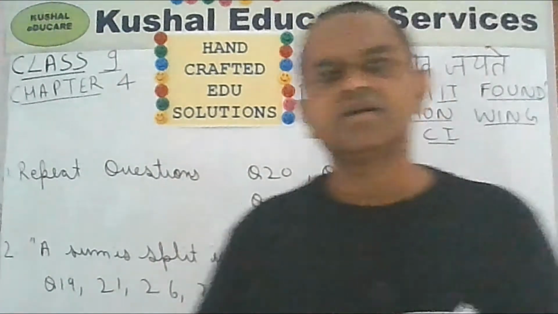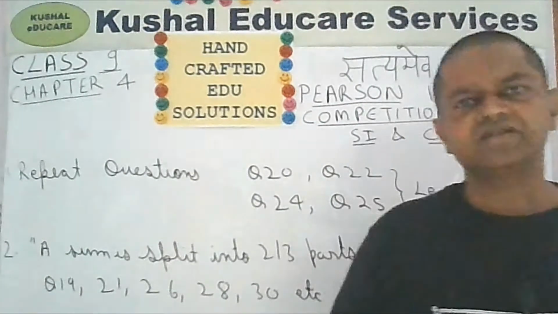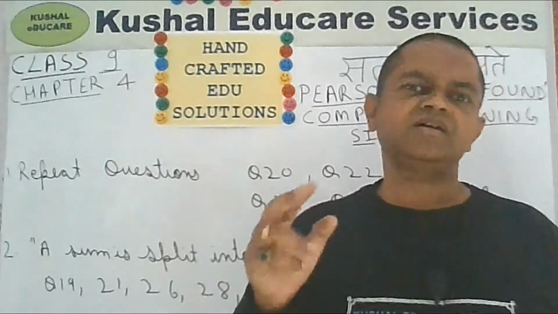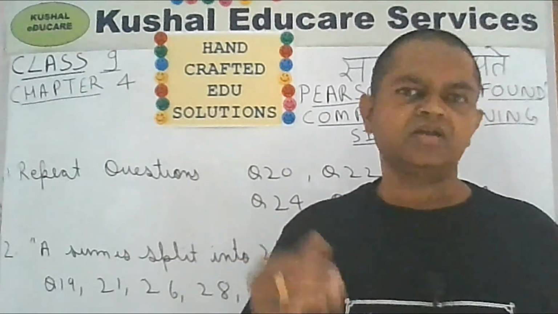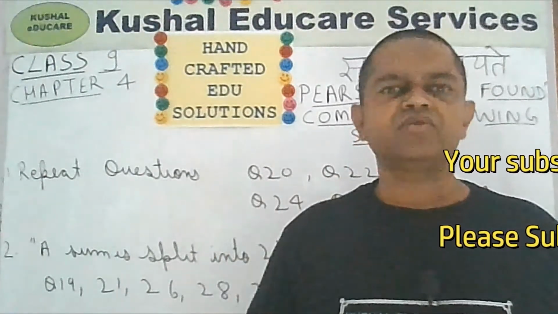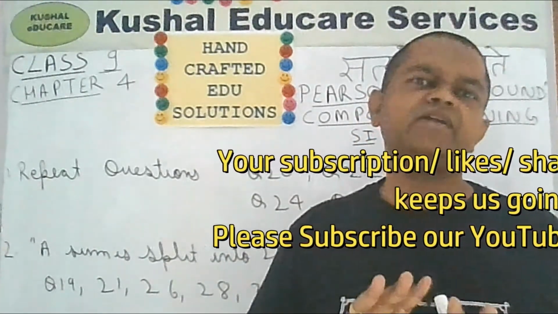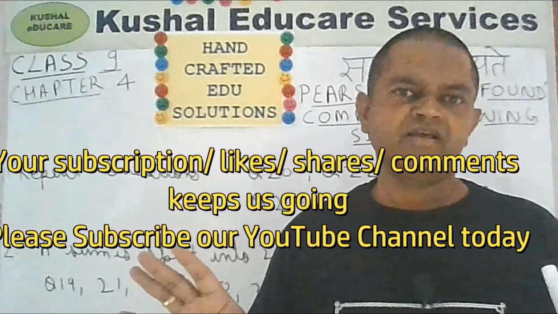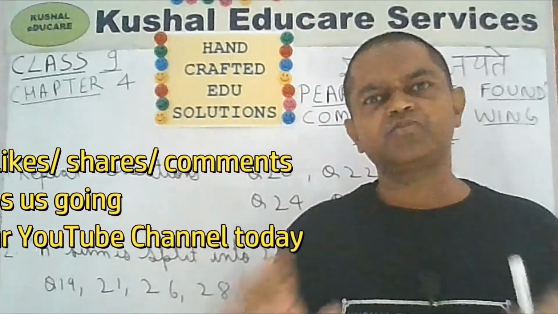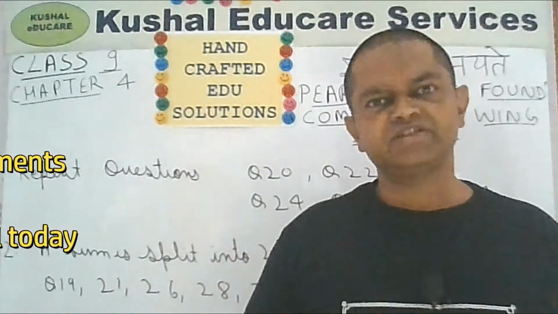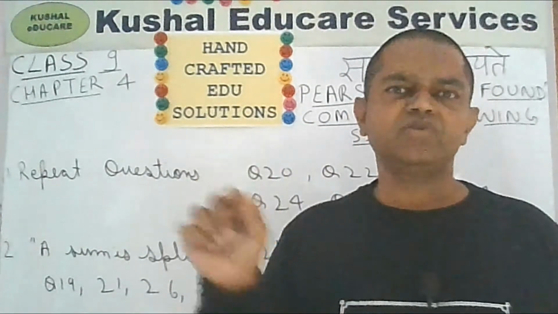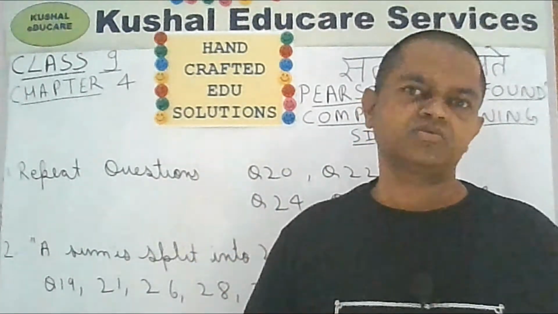This much I have to say as far as variety is concerned. Now the second is, as I was saying, challenge. If you solve the Pearson IT Foundation competition wing, you won't find the problems challenging at all. In fact, you will feel that the problems are simply formula punching. You have to plug the values into the formula and the answer will jump out.